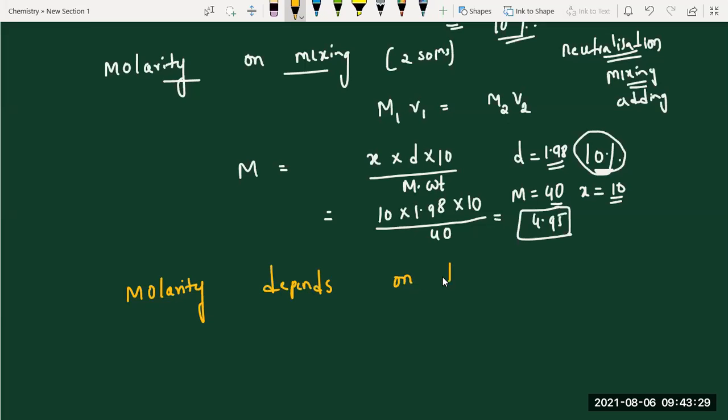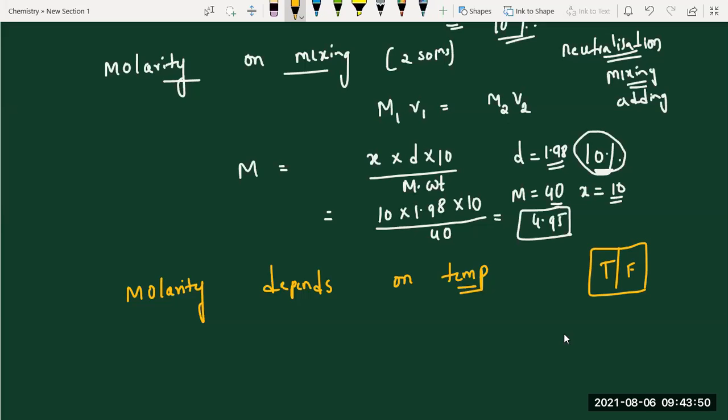True or false? It should be false. True, ma'am, because density is involved. Density, molarity depends on temperature.